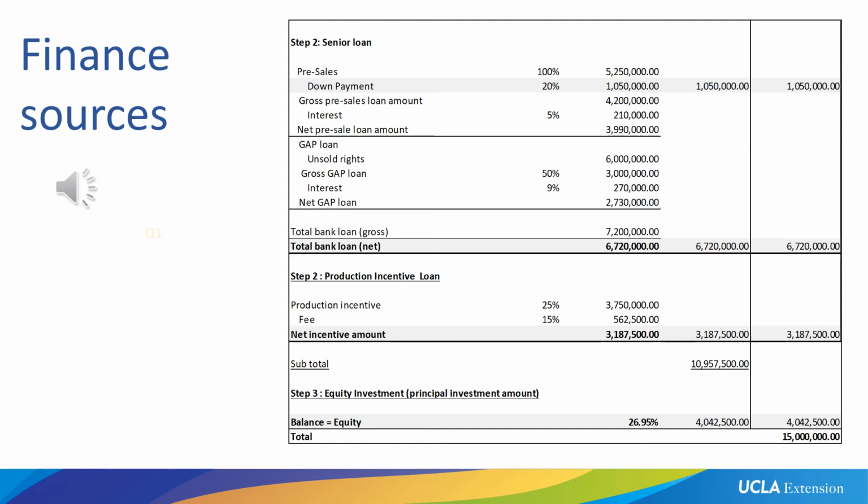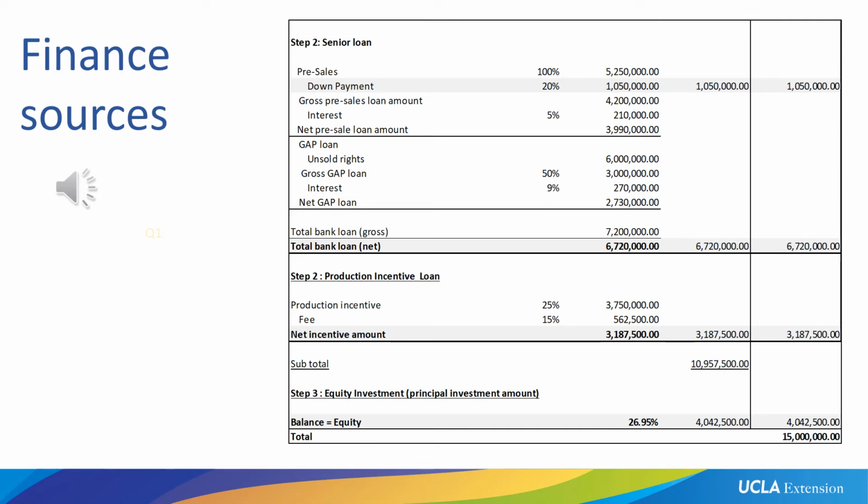So we did have a production incentive loan. We are shooting in a production incentive region where a 25% rebate is given to us. 25% based on the expenses that we will be incurring in the production incentivized region. The production incentive lender is willing to cash flow this production incentive to us in advance of the production incentive actually being due. It's not due until we actually shot the movie and we actually made the expenses, but that doesn't help us. We need it now. We need it to actually produce the movie.